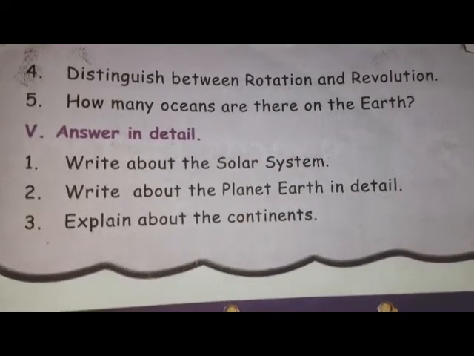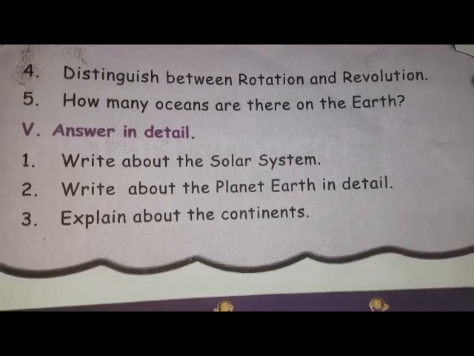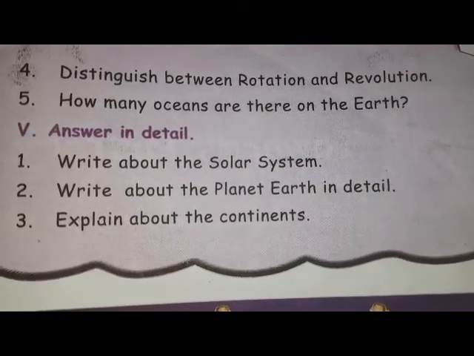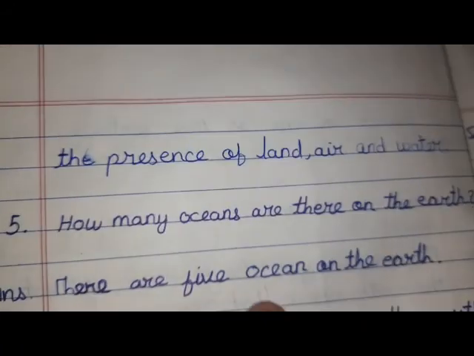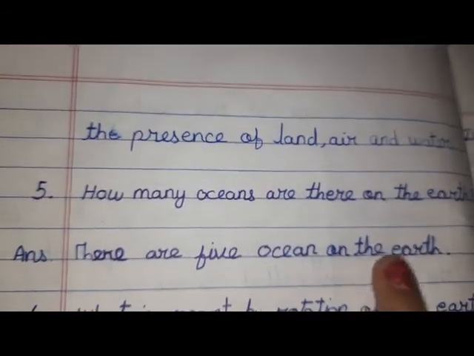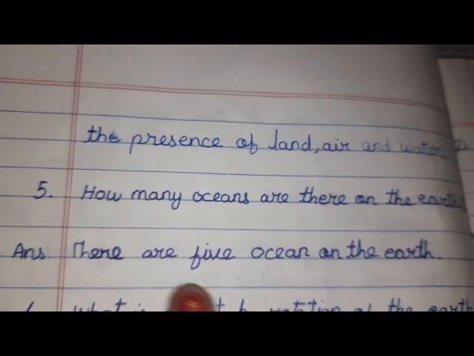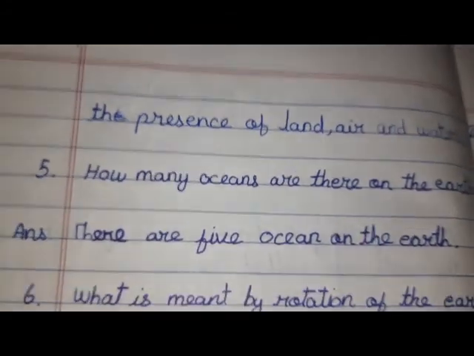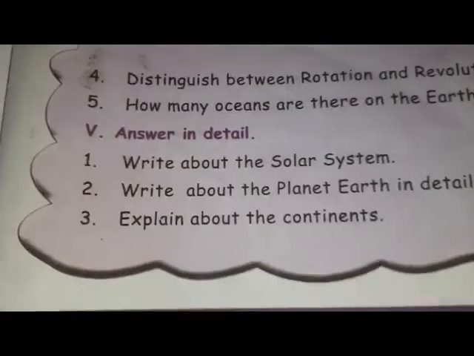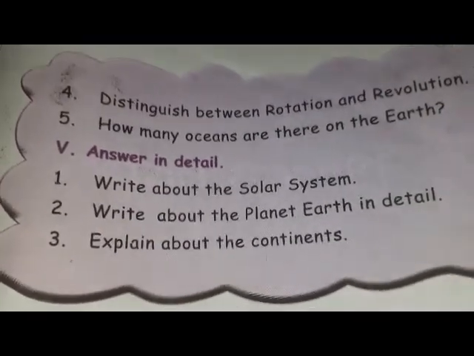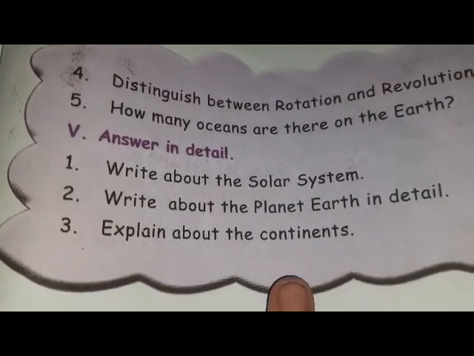So friends, now fifth question. How many oceans are there on the Earth? Now I will tell that. So friends, the fifth one's answer is this only. There are 5 oceans on the Earth. This is simple only. You can write this. So friends, the detailed answer I will mark in my next video, friends.